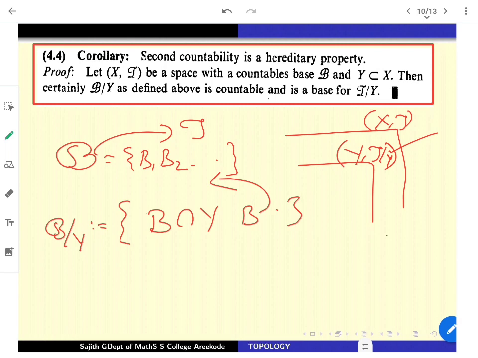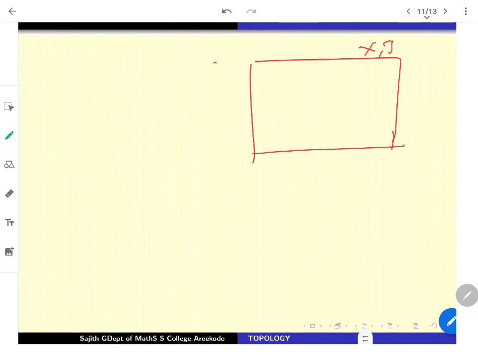Another important property is metrizability. See, metrizability means, once you are having a topological space X, if this tau is metrizable, it means that there exists a metric d on X which actually induces tau.